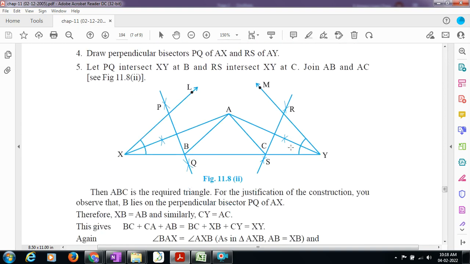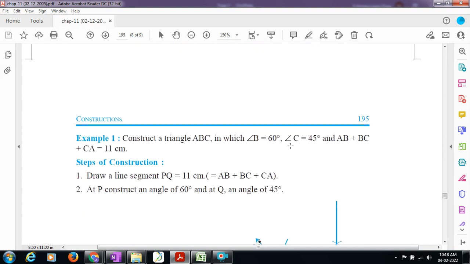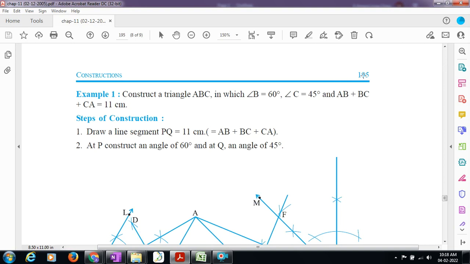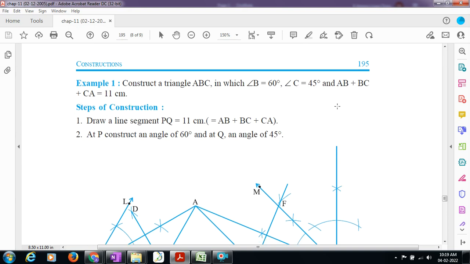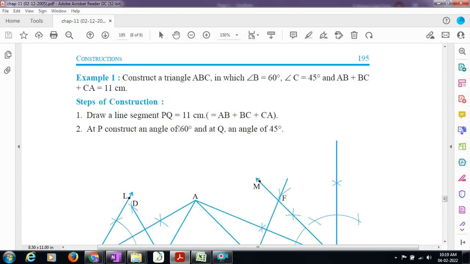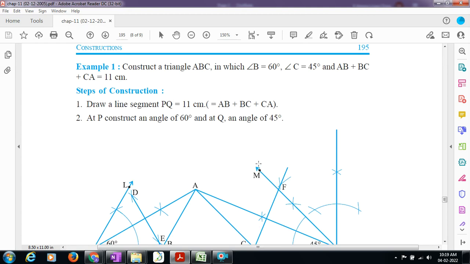Based on this model, you have one example in your textbook on page number 195. Example number 1: construct a triangle ABC in which angle B is equal to 60 degrees, angle C is equal to 45 degrees. Two base angles are known. AB plus BC plus CA is 11 centimeters, that is the sum of the three sides. The perimeter of the triangle is known as 11 centimeters. A completely solved one with steps is there.